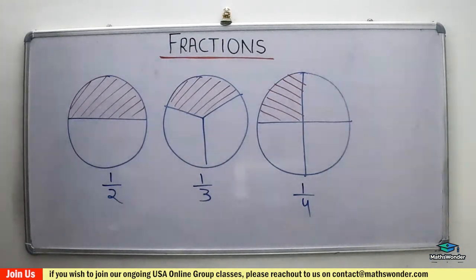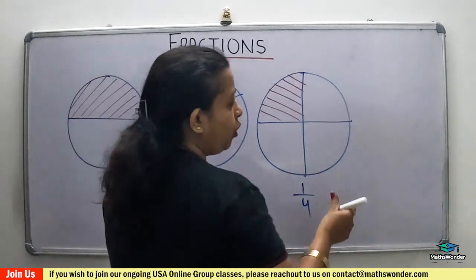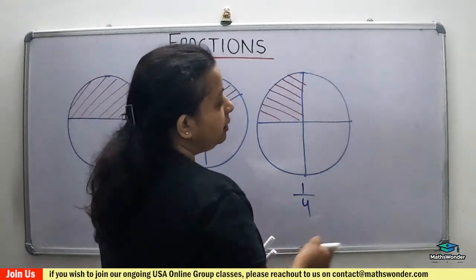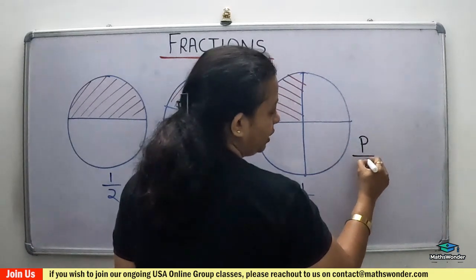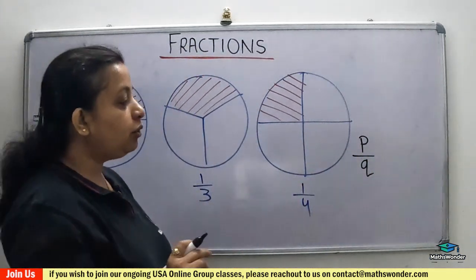So quantities such as these, which represent a part of a whole, are called a fraction, right? Remember, a fraction is always denoted by P over Q, where P is the numerator and Q is the denominator.